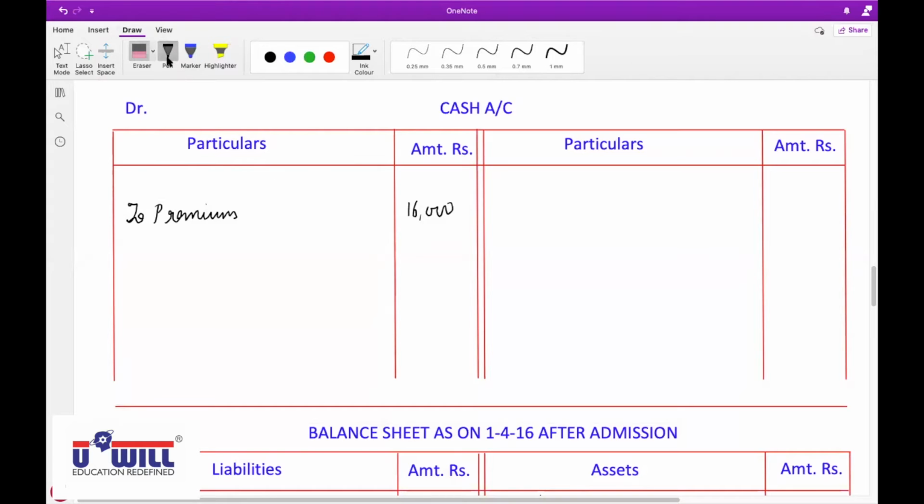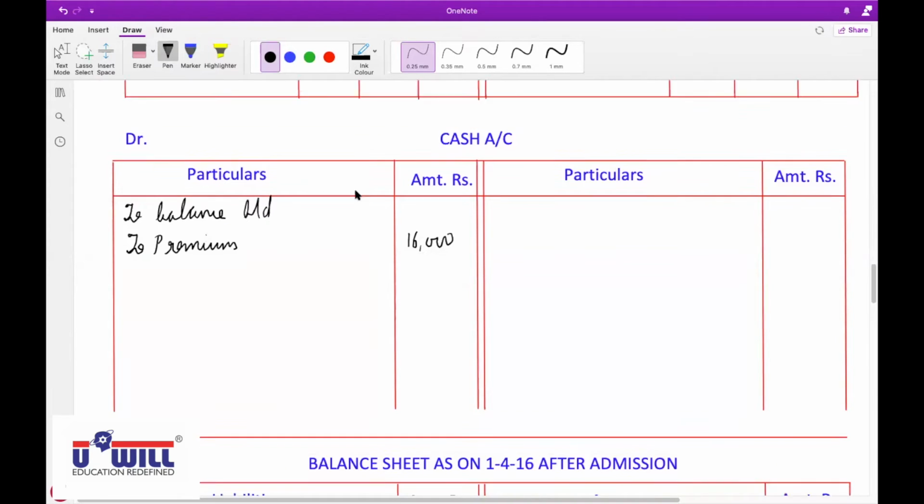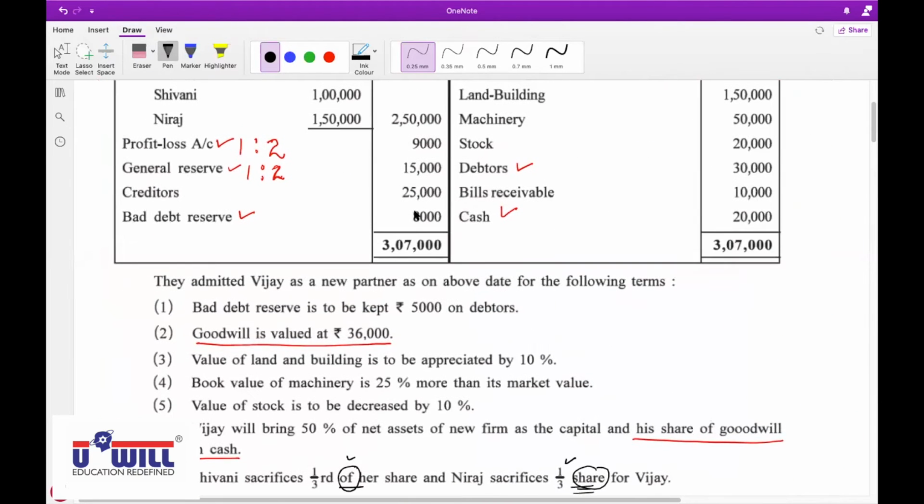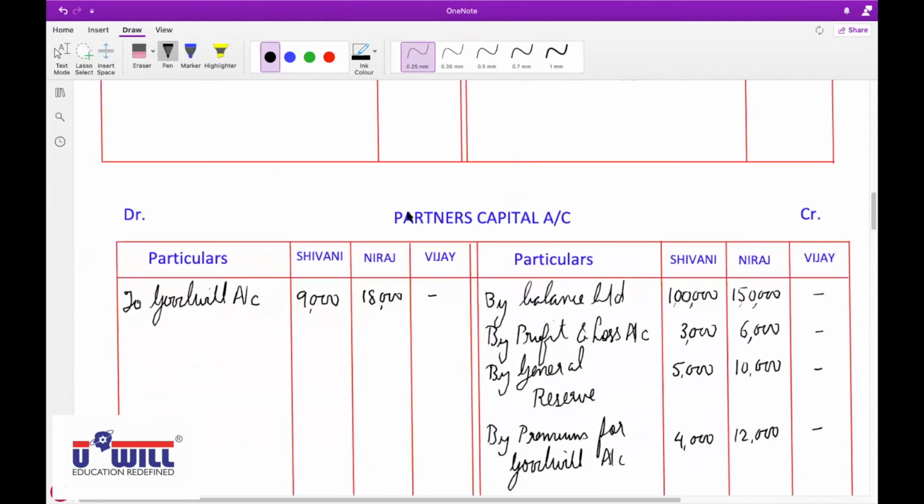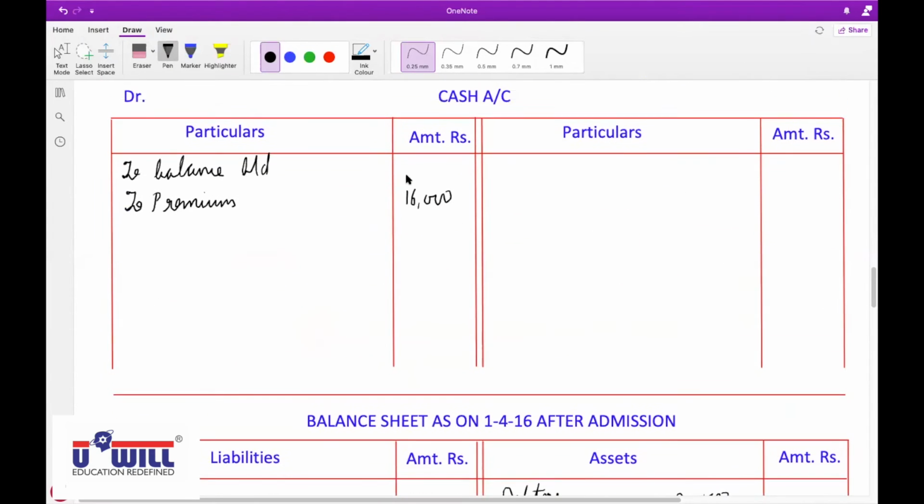All of you write down "to balance brought down", $20,000. Okay. Yes, anyone else having any doubts on this? Are all clear up till here? Now, further.